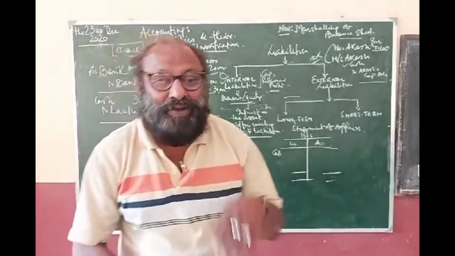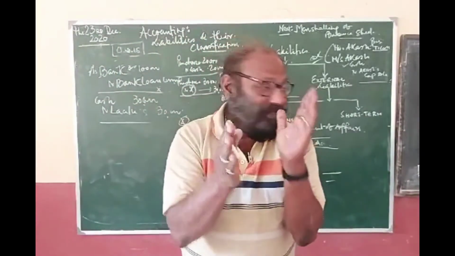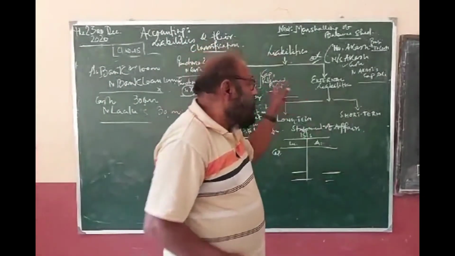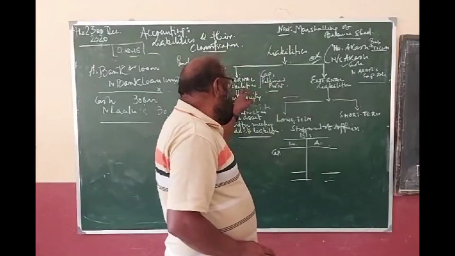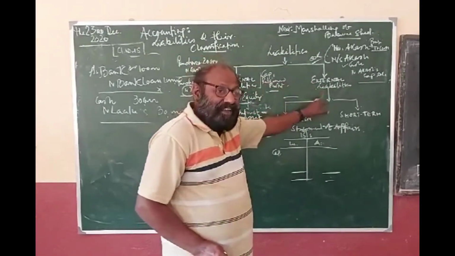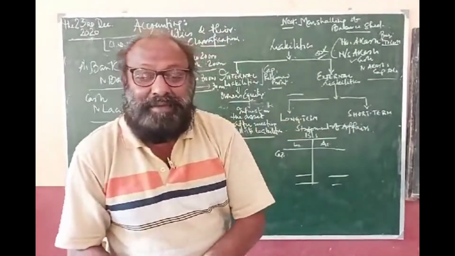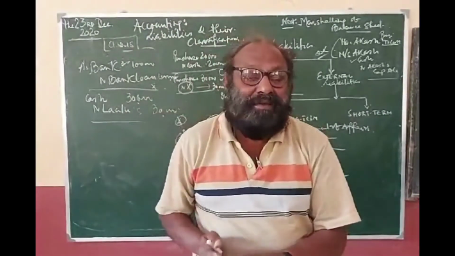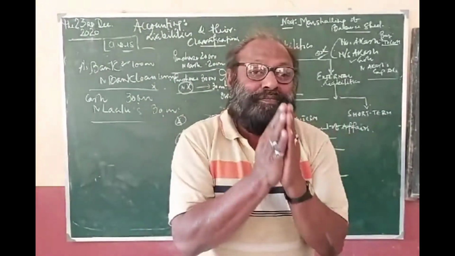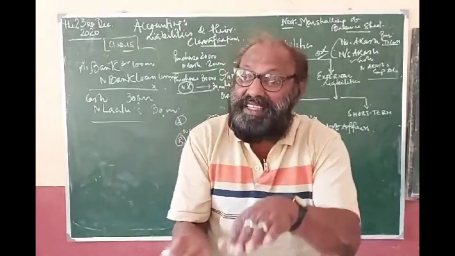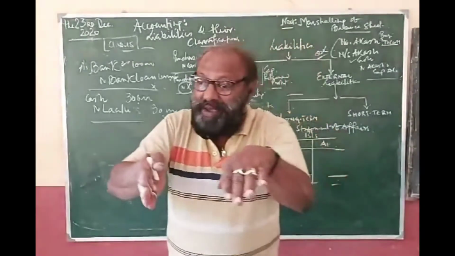Clear? Achha. Liabilities are of two types. One is internal liability and the other one is external liability. Internal liability is the liability to the owner, and external liability is the liability to outsiders. These outsiders' liabilities may be of two types.